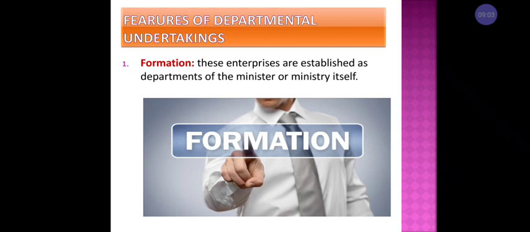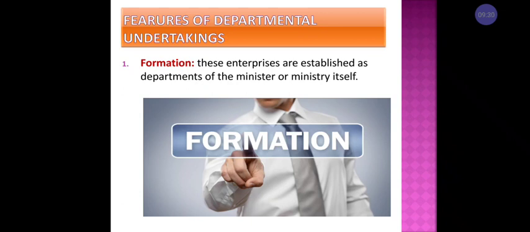I already explained this in the meaning of departmental undertaking. This particular department will start up by a particular minister. For example, if they want to take any decision regarding a particular department, the particular minister will take that part or take the activities of that department.